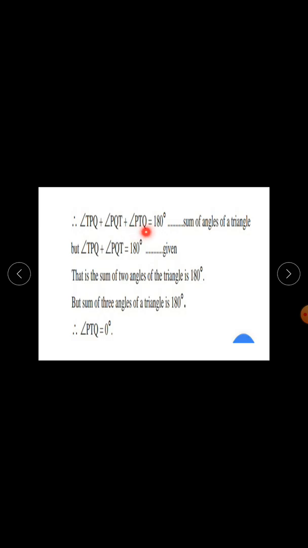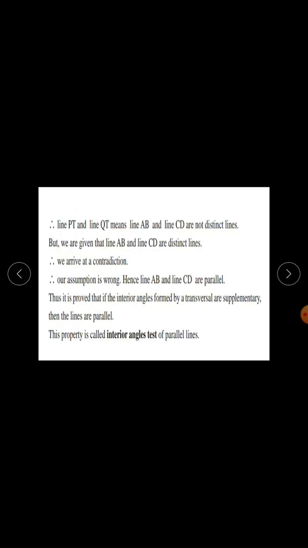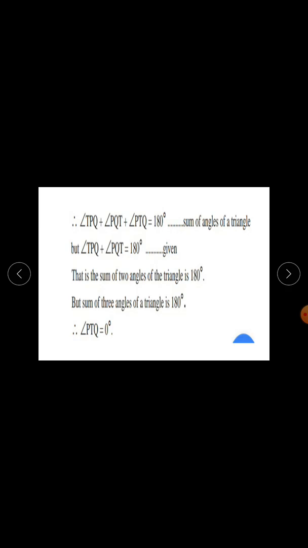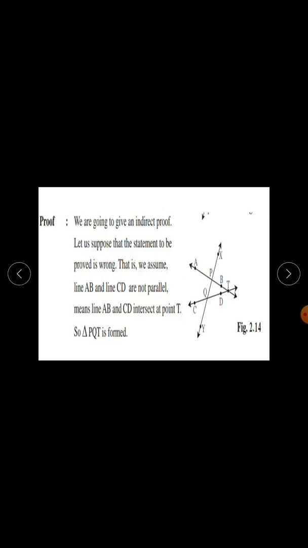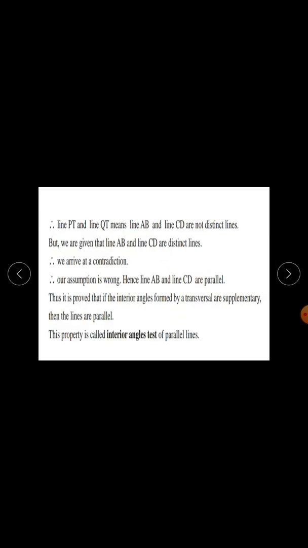Therefore, angle PTQ is equal to 0 degrees. Therefore, line PT and line QT, meaning line AB and line CD, are not distinct lines.